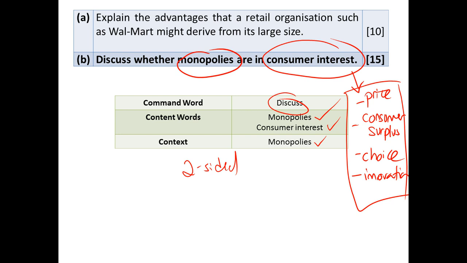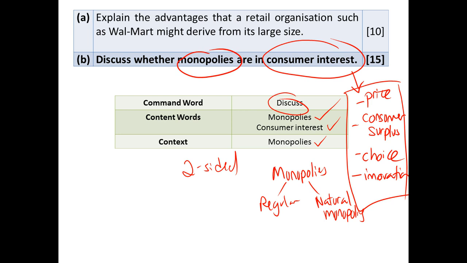Before I move on, do remember that when we talk about monopolies here, we are talking about your regular monopolies. There is also one class of monopolies which we call natural monopoly. If you remember from the lecture notes, natural monopolies are monopolies that are able to spread their long run average cost across a very large output.